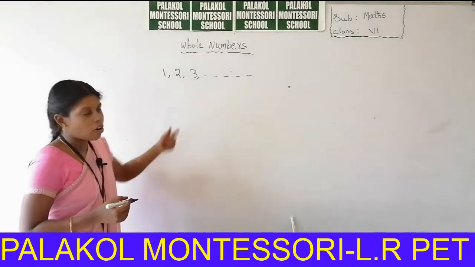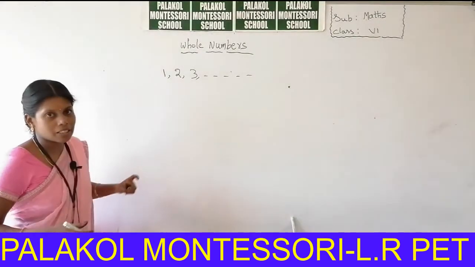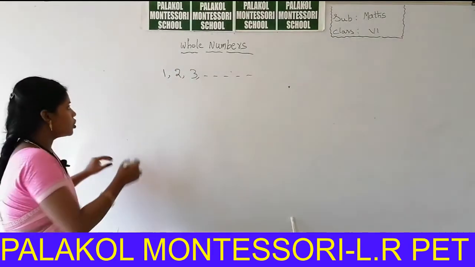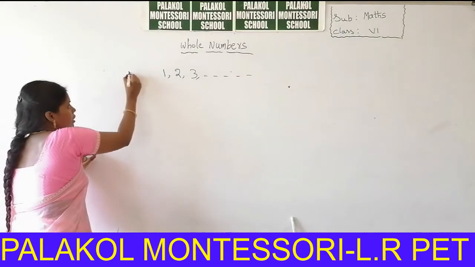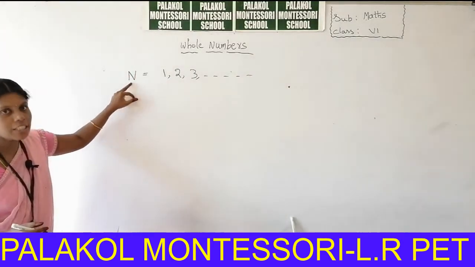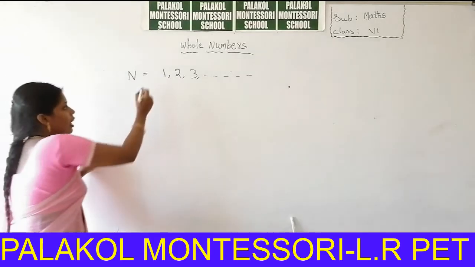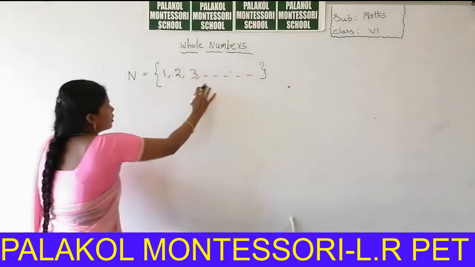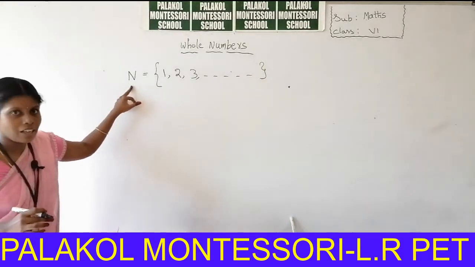These numbers are also called natural numbers. The natural numbers can be denoted as capital N. So the collection of numbers 1, 2, 3 and so on are called natural numbers.